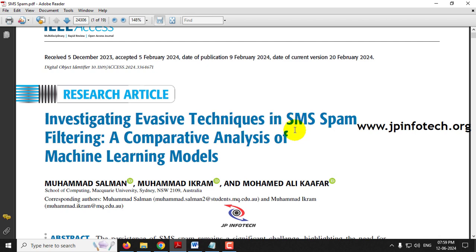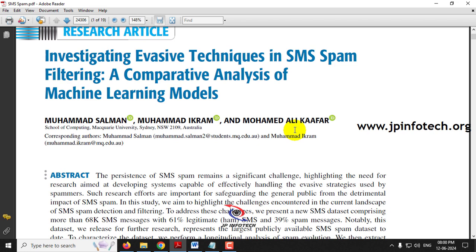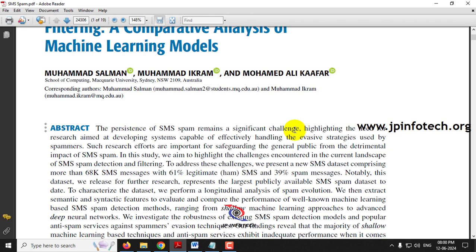So we all know that SMS was used in mobile phones, even though it was introduced long ago, around 1992. Till date we use SMS for various purposes like receiving the OTP or for verification. And after the increase in usage of internet services, we started using WhatsApp, Telegram and so on, but still we use SMS for some limited purposes like receiving OTPs and verification.